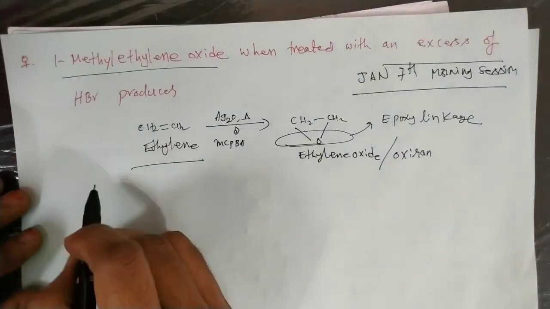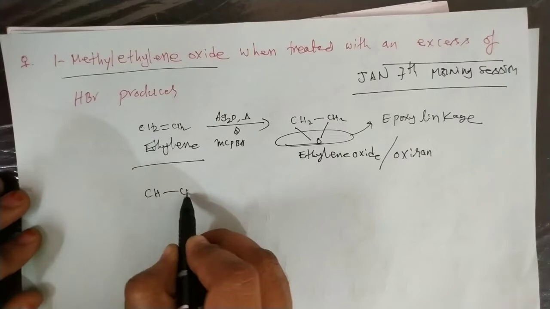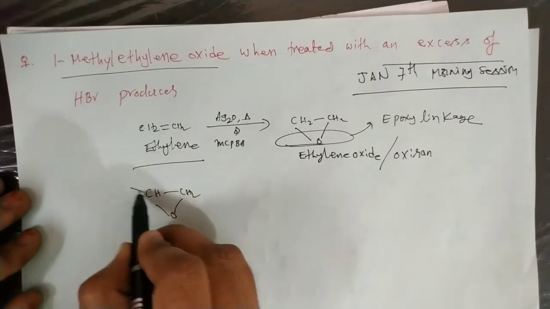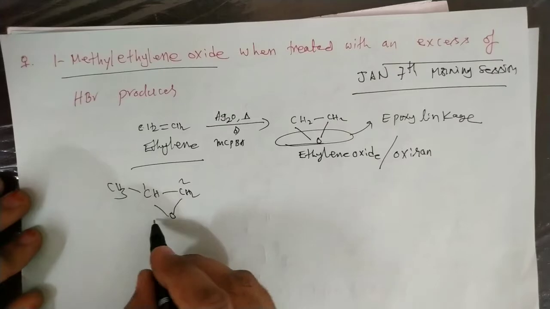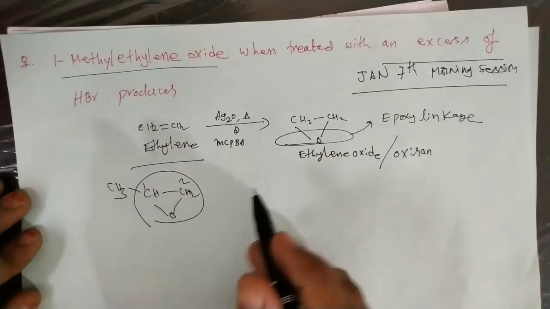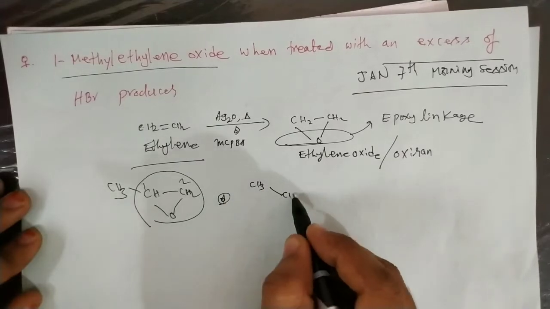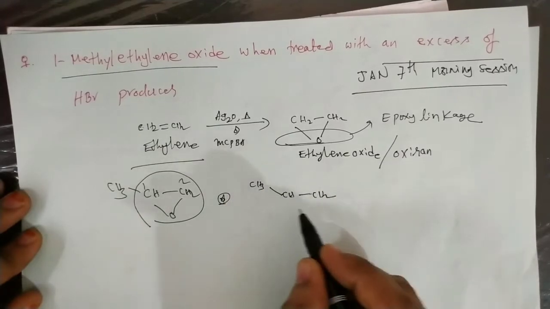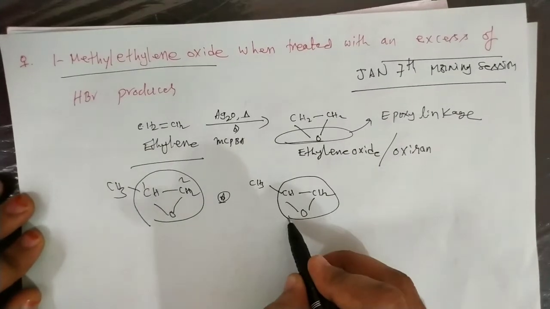Now, what is methyl ethylene oxide? This is ethylene oxide, and there is a methyl here. So 1, 2, it is a methyl ethylene oxide. That means 1-methyl ethylene oxide. This compound can also be drawn as CH3CH-CH2 with oxygen. Generally this ring is called the oxirane ring.